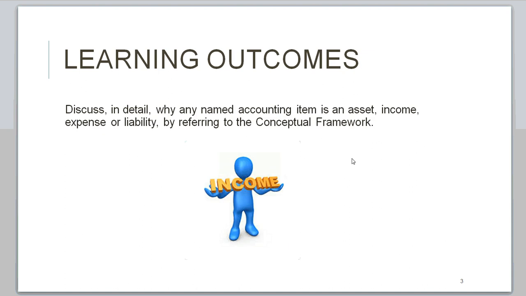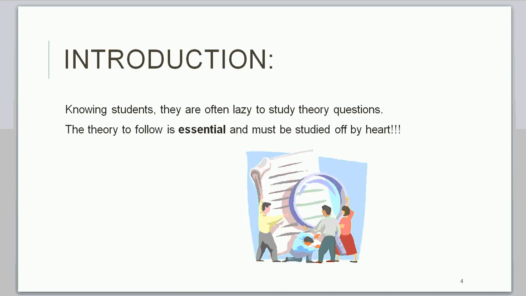So our learning outcome for today is that you need to be able to discuss in detail why any named accounting item is an asset, an income, an expense, or a liability. And in doing this, you need to refer to the conceptual framework. I know that accounting students are often lazy to study theory, but the following theory must be studied off by heart. Then you can score a lot of marks in these discussion type questions.